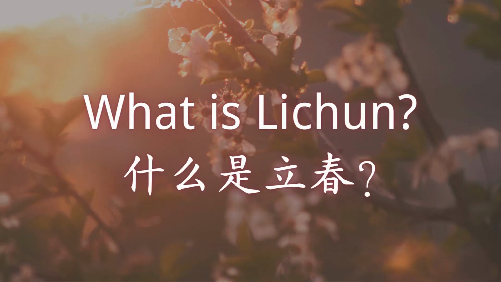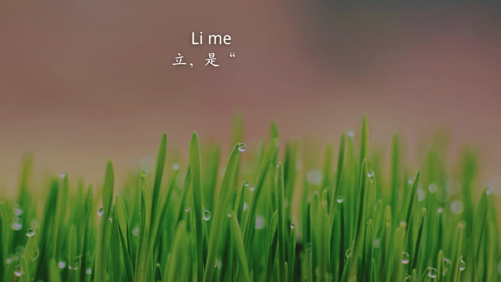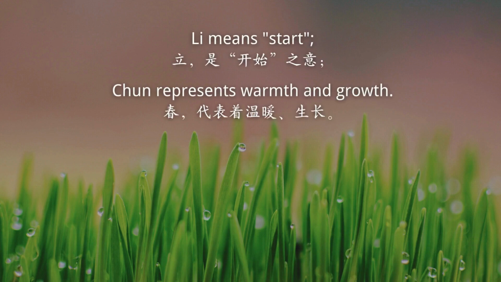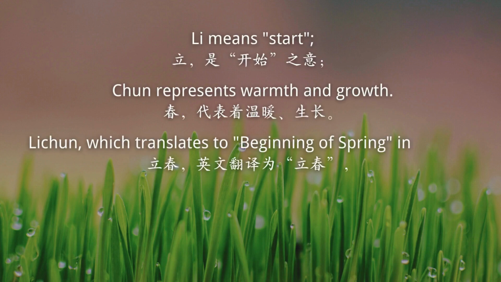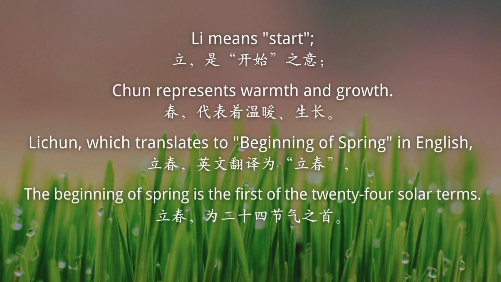What is Li Chun? Li means start, Chun represents warmth and growth. Li Chun, which translates to beginning of spring in English, the beginning of spring is the first of the 24 solar terms.